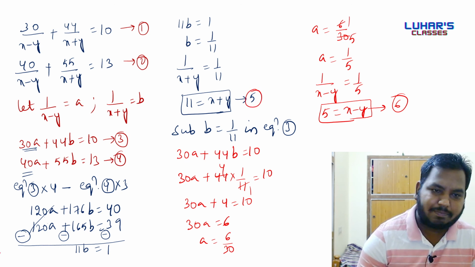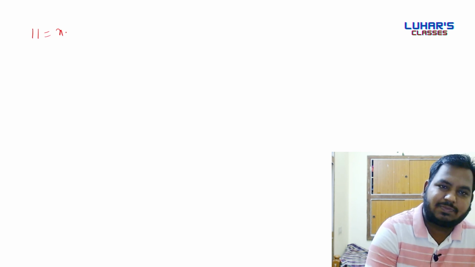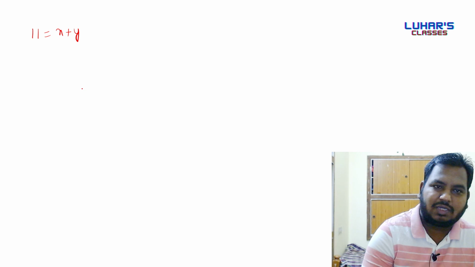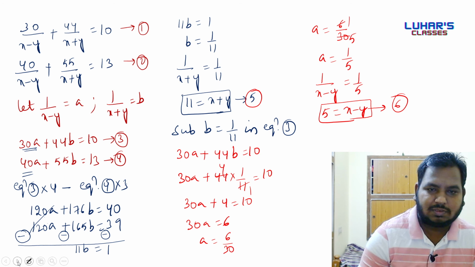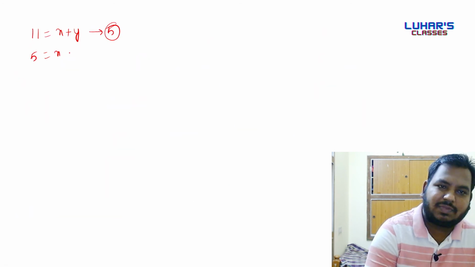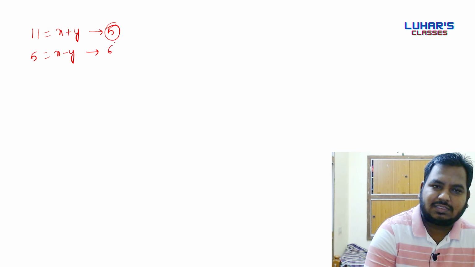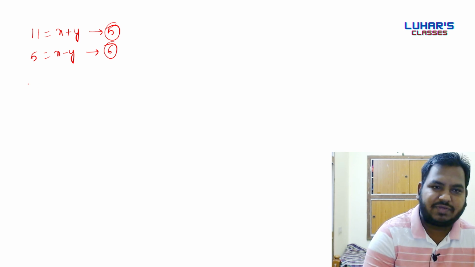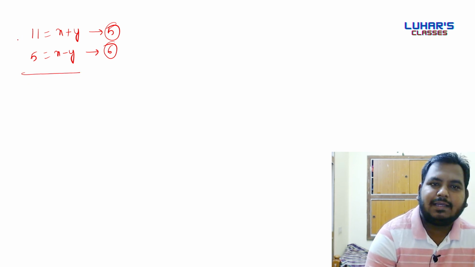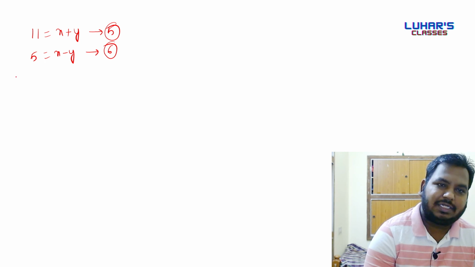So let me change the page. So equation number 5 was 11 is equals to x plus y. Equation number 6 was 5 is equals to x minus y. This is equation number 6 that we found. So let me add both the equations. If I add both the equations, what will I get here? Let me mention here equation 5 plus equation number 6.